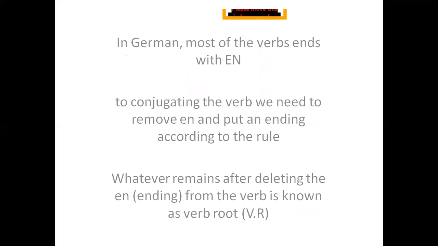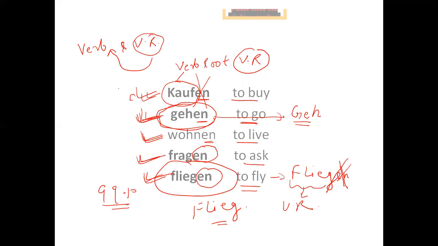So in German, most of the verbs, I would say 99%, end with en, right? Now the next question comes. We are going to discuss the second part. First we discussed what a verb is. Let's revise what we have done so far.